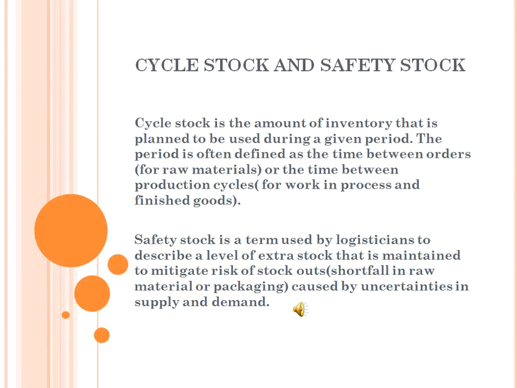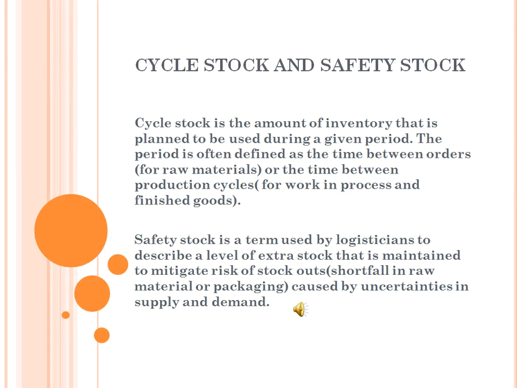Next one, cycle stock and safety stock. Cycle stock is the amount of inventory that is planned to be used during a given period. The period is often defined as the time between orders or the time between production cycles. It means the cycle stock is planned for the raw material and production within a time limit.